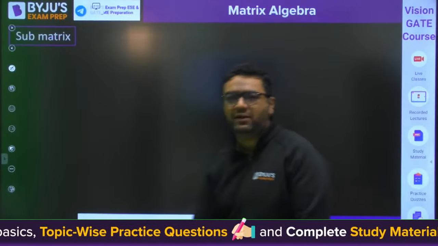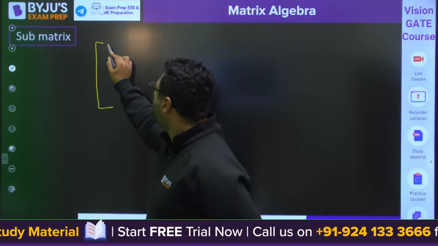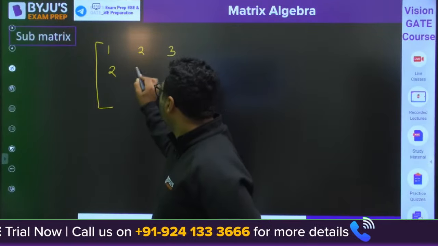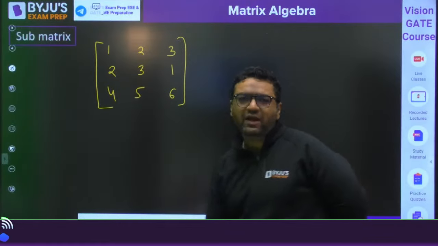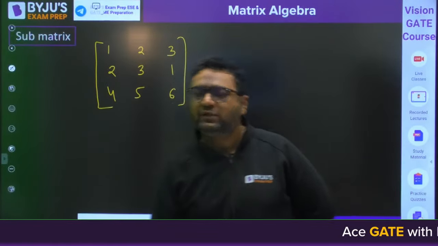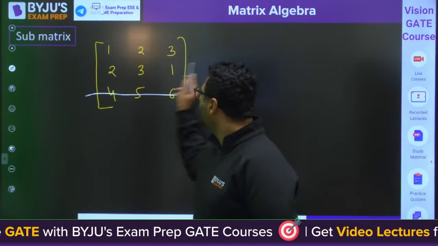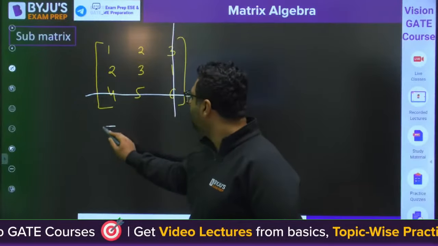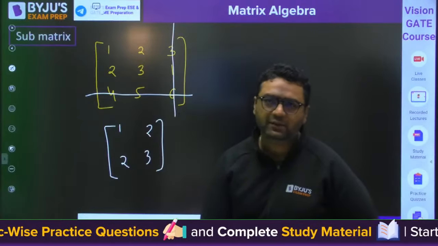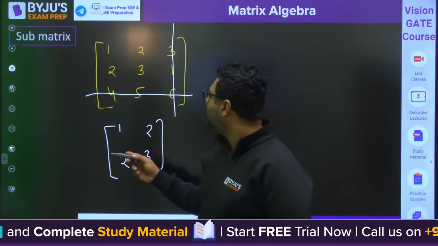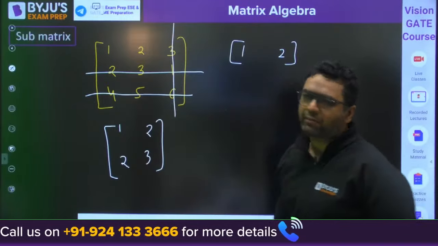Then we have the submatrix. If I write a matrix 1, 2, 3, 2, 3, 1, 4, 5, 6, and delete some of the rows and some of the columns, like if I delete this row and this column, I would be left with 1, 2, 2, 3. This is a submatrix. If I delete one more row, you would have one more matrix, 1, 2. This is also a submatrix.